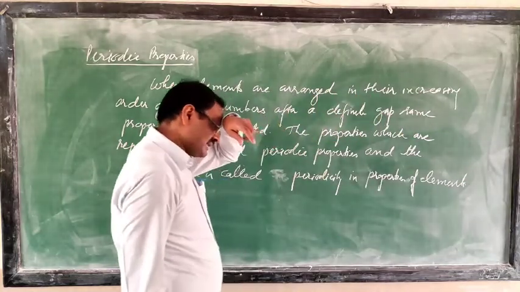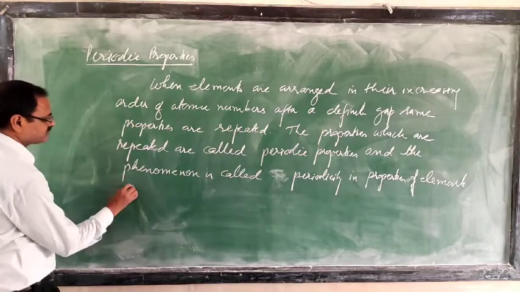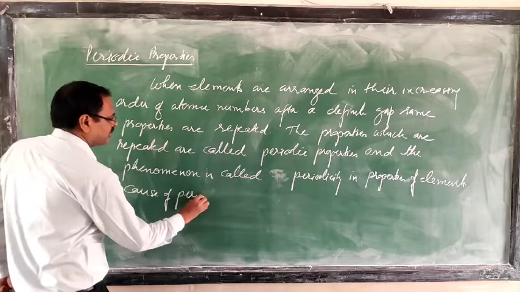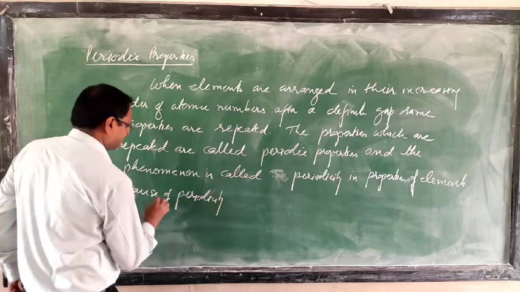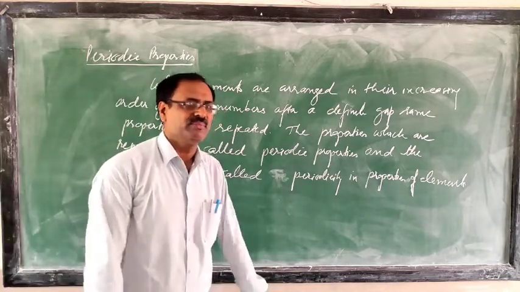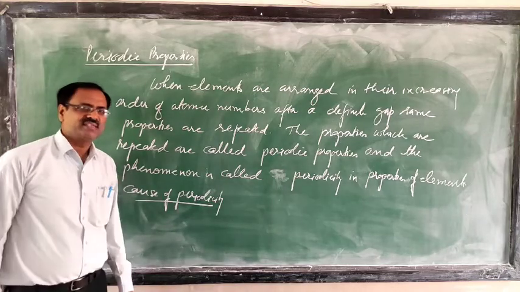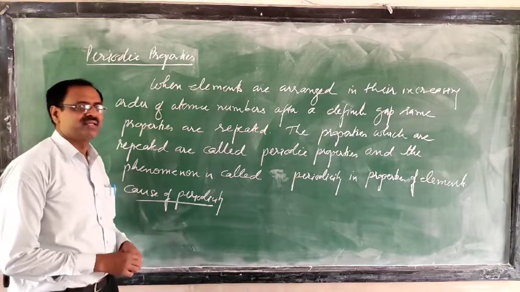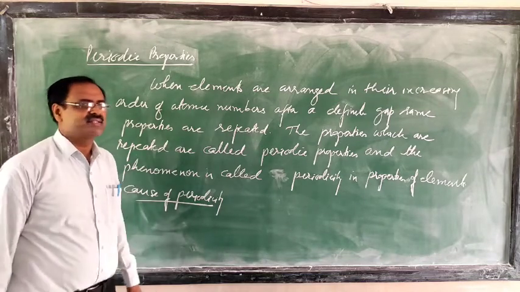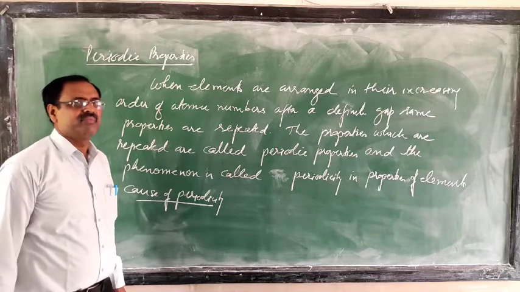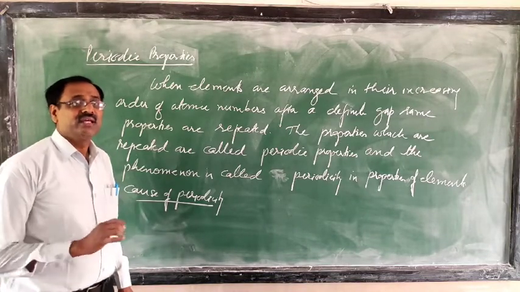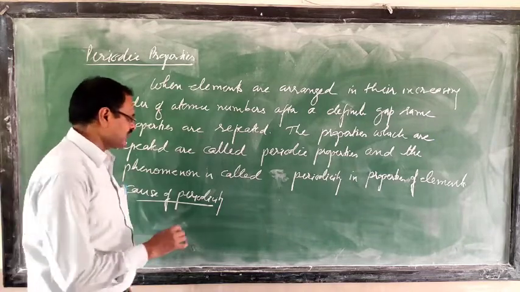Next, what is the cause of periodicity? Mendeleev could not give the reason for the cause of periodicity. He also mentioned periodicity, but he could not explain its cause. Here the cause is given: when the elements are arranged in their increasing order of atomic number, after a definite gap the same properties are repeated. What is the cause of the periodicity? Due to similar valence shell electronic configuration.